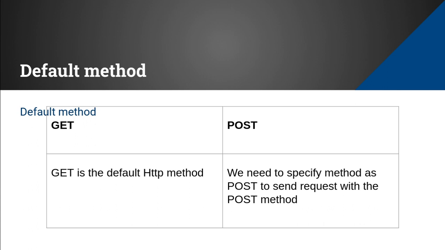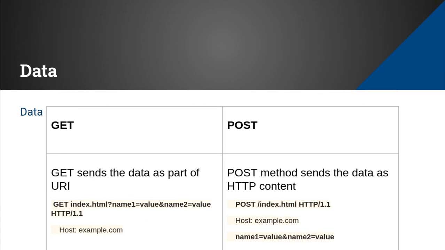GET is the HTTP default method, whereas for POST, we need to specify the method as POST to send the request. GET sends the data as part of the URL, whereas POST sends the data as HTTP content, that is, as part of the body. So the parameters will be part of the body in the POST method.